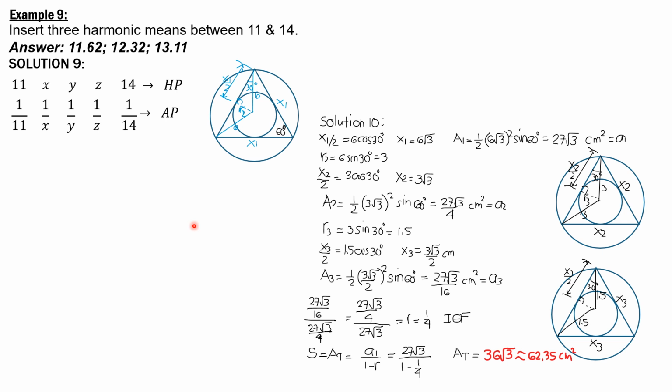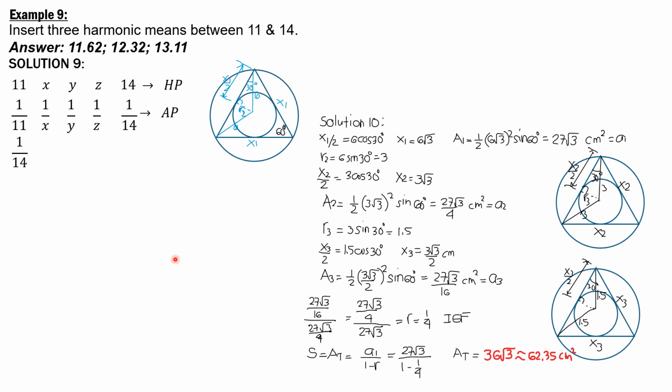So by principle, because there are 5 terms, and we'll call the common difference of these arithmetic terms d, last term, 1 over 14, equals first term, 1 over 11, plus n minus 1, 5 minus 1 times common difference.